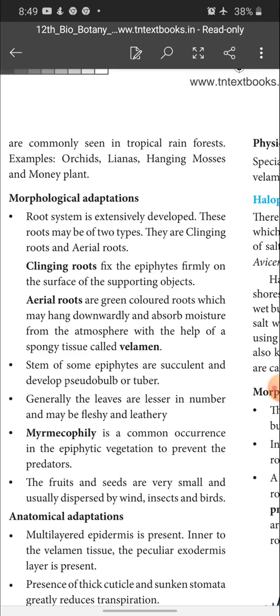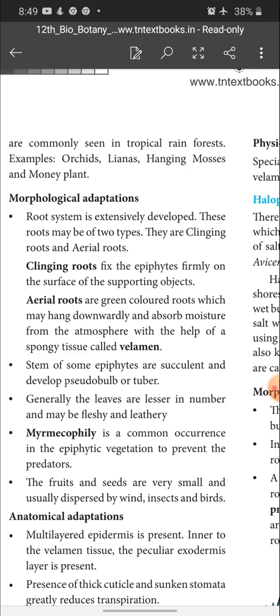Morphological adaptation: the root system is extensively developed. These roots may be of two types: clinging roots and aerial roots. What are clinging roots? Differentiate between clinging and aerial roots is a 2-mark question. Clinging roots fix the epiphytes firmly on the surface of the supporting object. If epiphytes live on the supporting plant, the clinging roots fix the epiphytes onto the supporting plant.